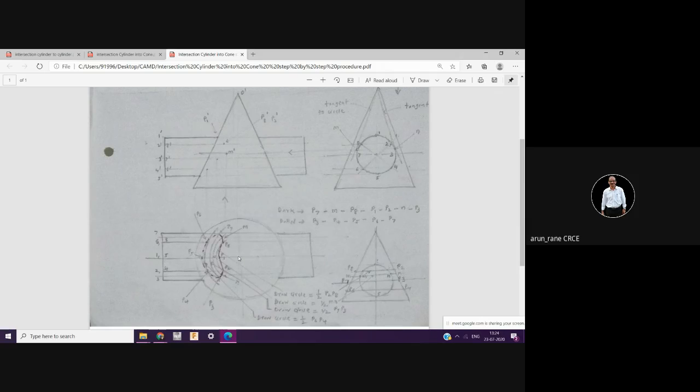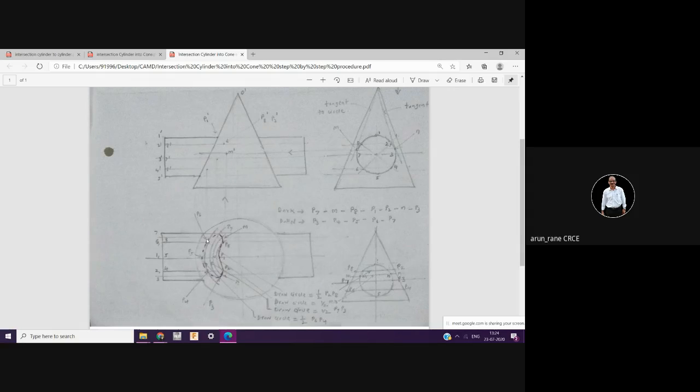So from here, this as a center. Now here there is no need to draw the circle because the P1 point is on this axis itself. So I am reducing one circle corresponding to this. At the same time I am reducing this circle also. Otherwise there will be too many circles. So we are drawing only 1, 2, 3 and 4 circles only.